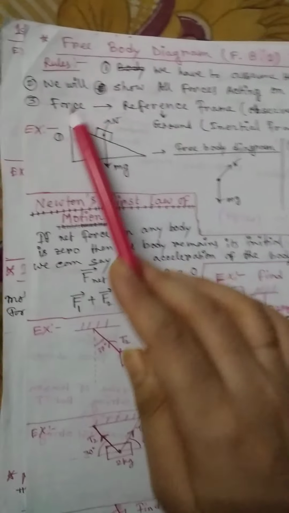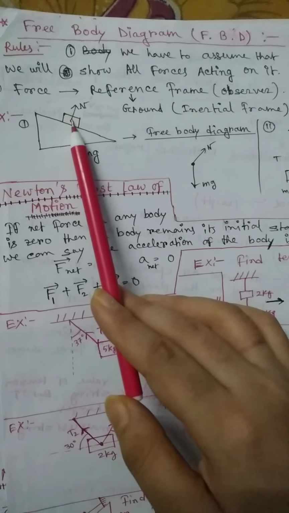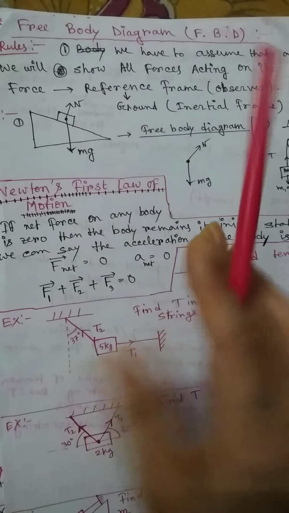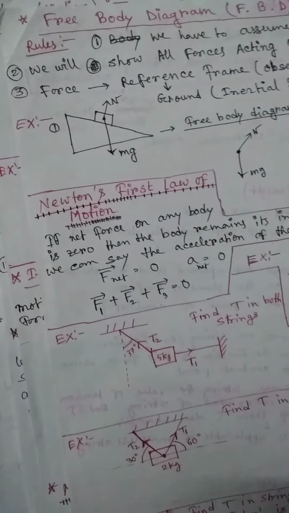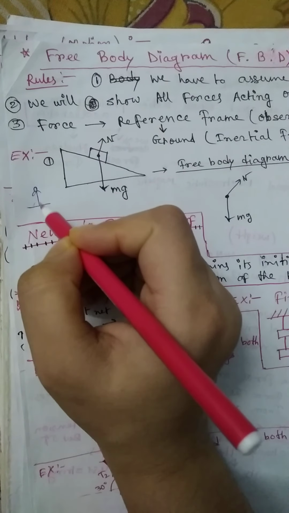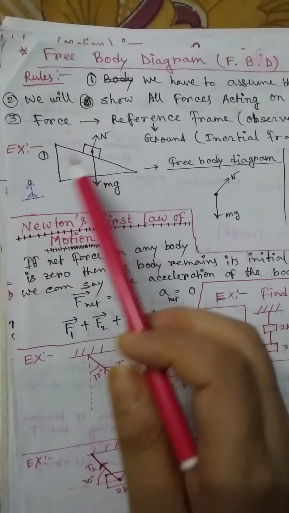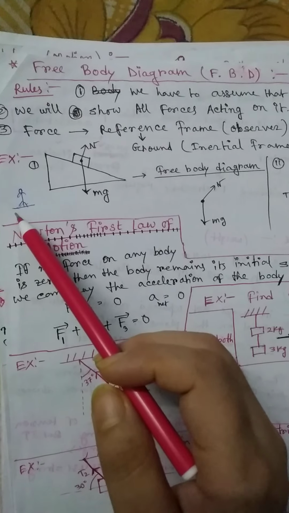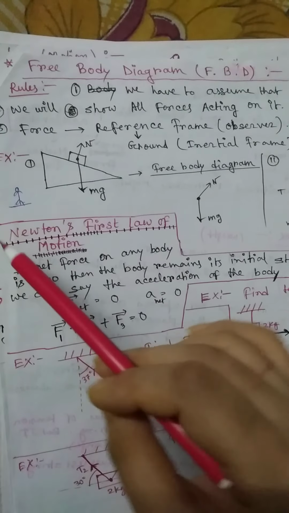Okay, so here I am taking a figure, just look at here. This is our body, and we have to show the free body diagram of this body, and someone is observing that body, right? So that observer always exists on the ground, just remember this. If we observe this body from the ground, then according to me this is the inertial frame.